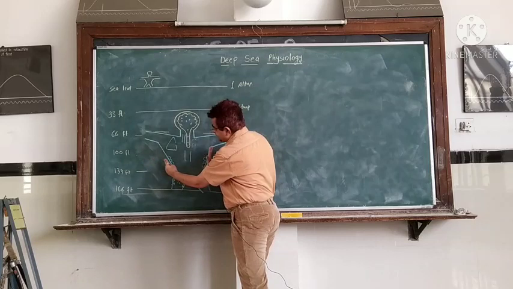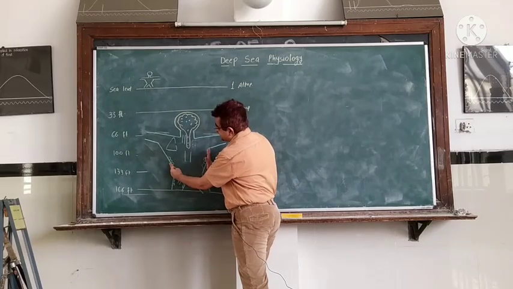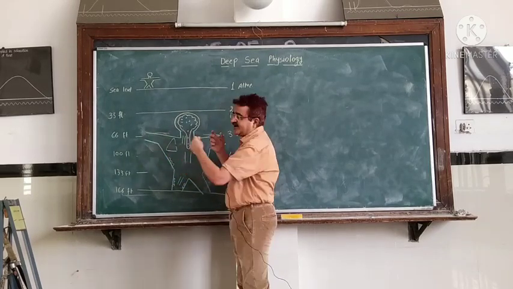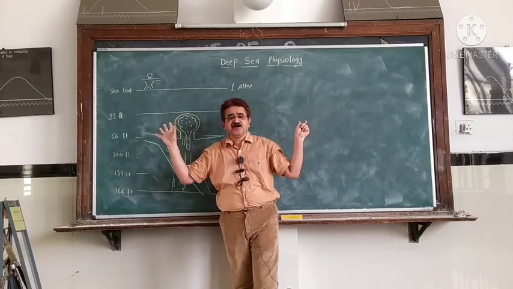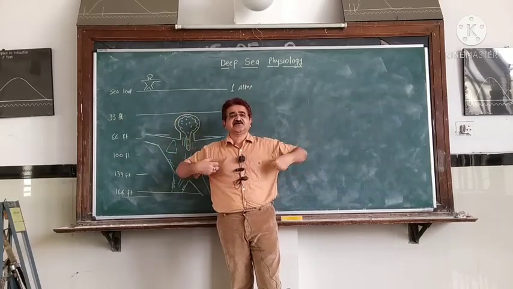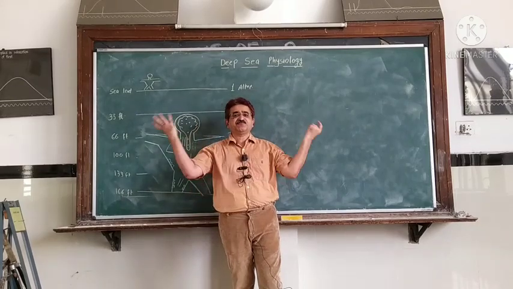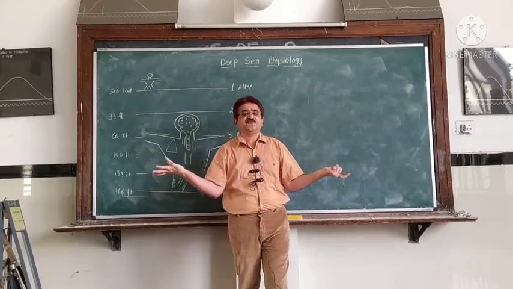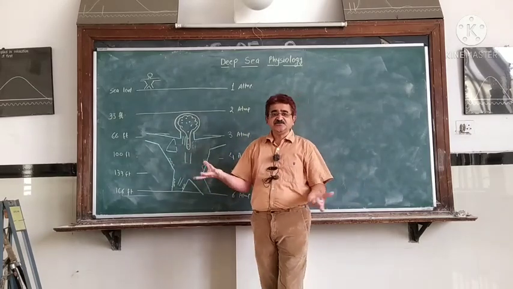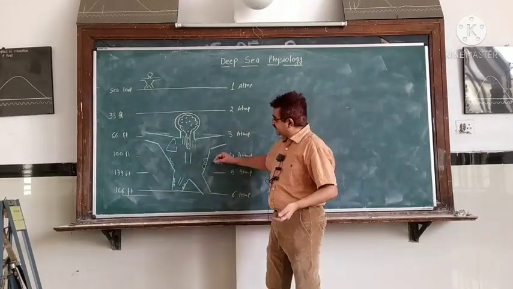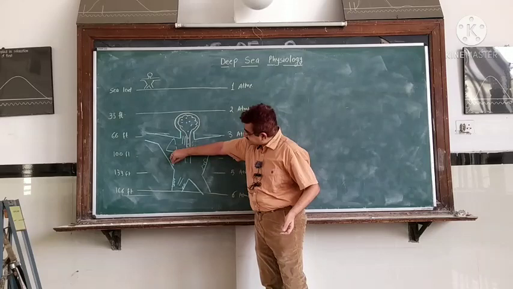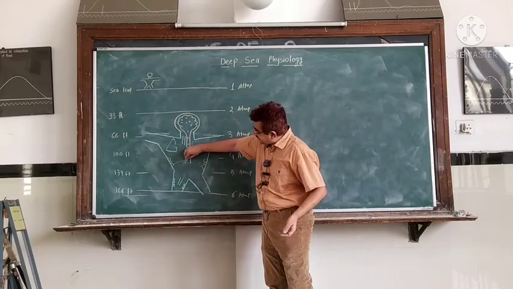The pressure outside the body will go on decreasing. So the compression that was present deep in the sea will go off, and suddenly there is a decrease in the atmospheric pressure, a sudden decrease in the compression, and the gas that was dissolved in the body will explode out. In what form will it come? Bubbles.